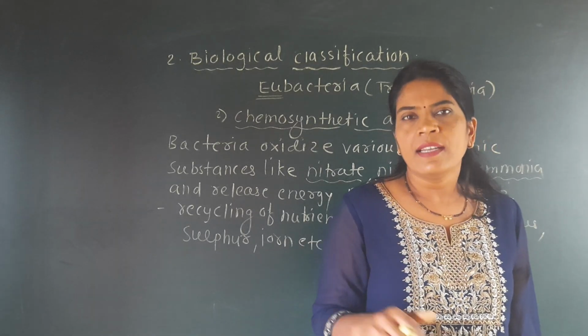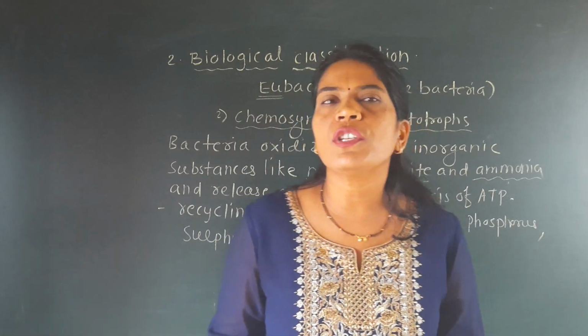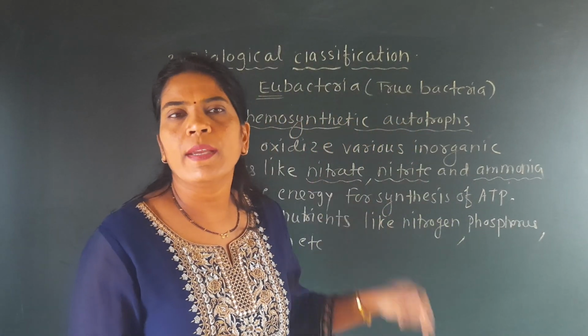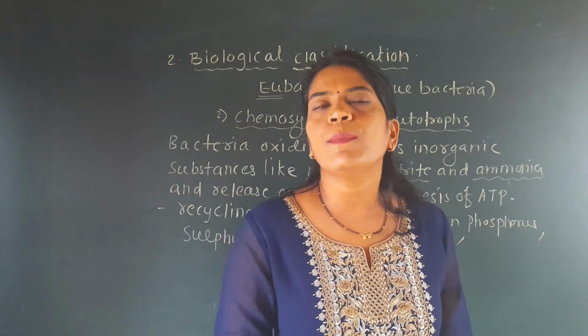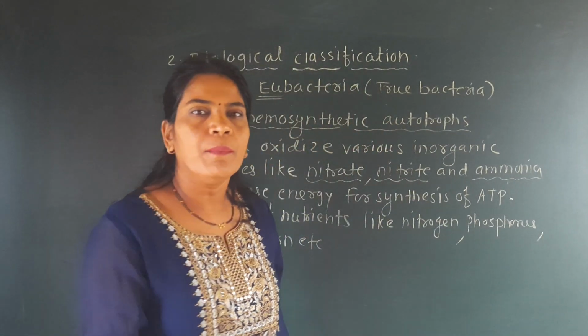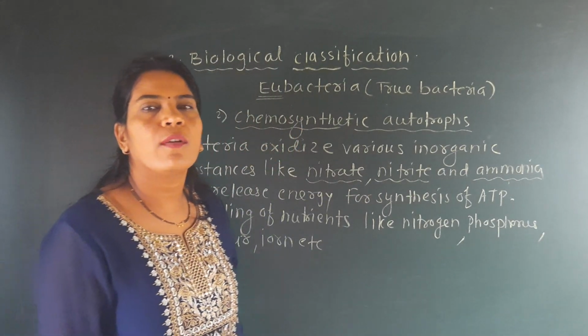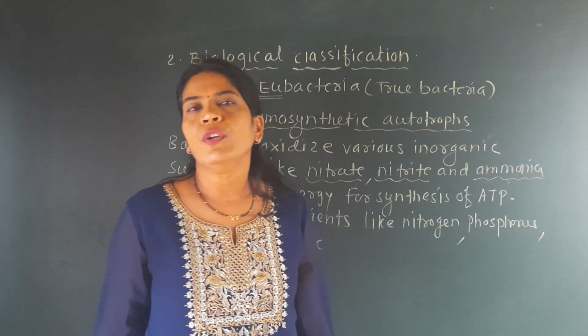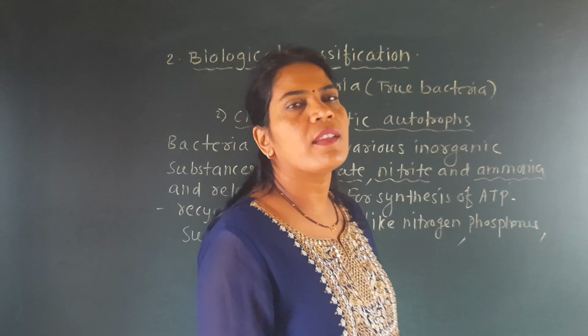And here these bacteria play a role in the recycling, because for the decomposition of a dead body there will be chemosynthetic bacteria other than the other bacteria. So this chemosynthetic bacteria also has some little role in the decomposition of the dead body, and that's why they have a role in the recycling of these nutrients. So these are the two important points of the chemosynthetic autotroph.